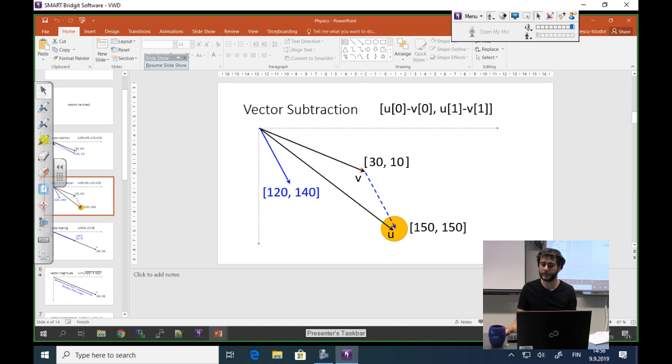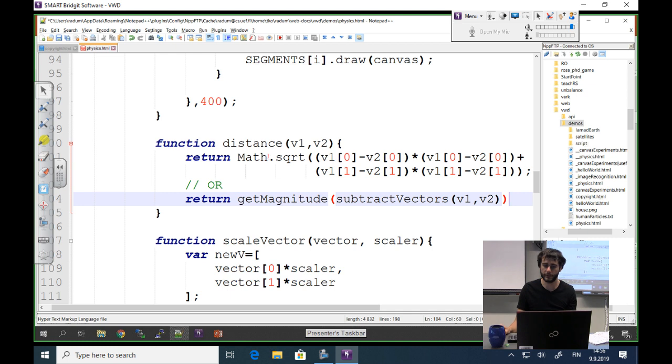We have 2 points. Subtract vectors gives us this vector in the origin here, and the magnitude is just its length. So I use 2 vector operations to get the distance between them. It's not going to produce different results, it's just staying in the vector plane, which I recommend. I'm going to leave both codes here, and JavaScript is so nice that it doesn't complain that I have something after a return statement. But some languages complain.